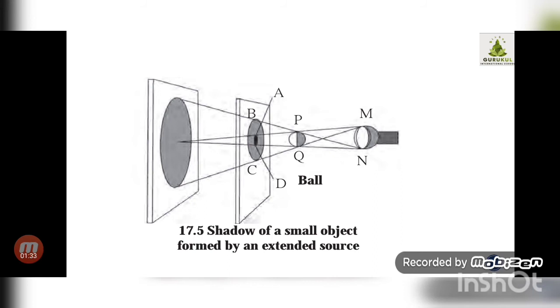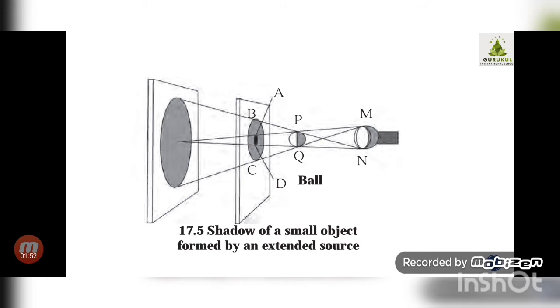But now when you replace that big ball with a smaller ball, then on the screen we see the umbra and penumbra of the ball.